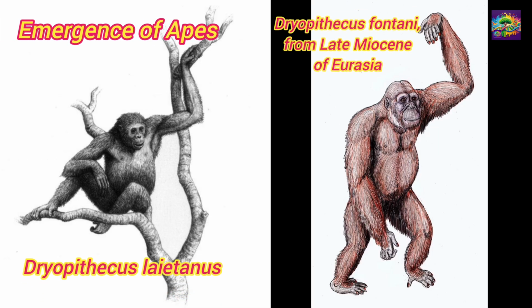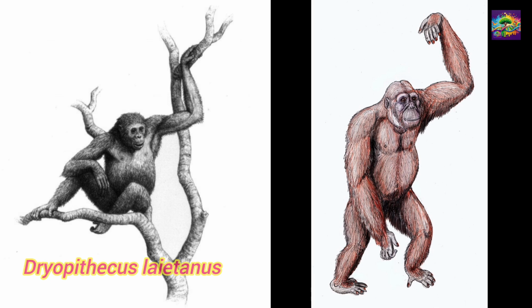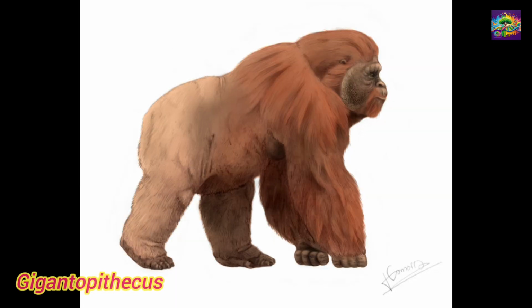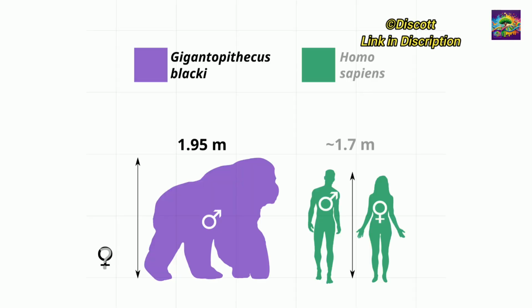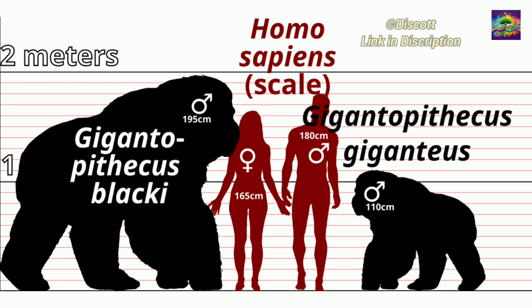Emergence of apes. During the Miocene, the superfamily Hominoidea, which includes modern apes, evolved. It included major ancient apes such as Dryopithecus, Sivapithecus, Kenyapithecus, and Gigantopithecus. The diversity of these ancient apes increased, with both arboreal, tree-dwelling, and terrestrial, ground-dwelling, forms emerging.